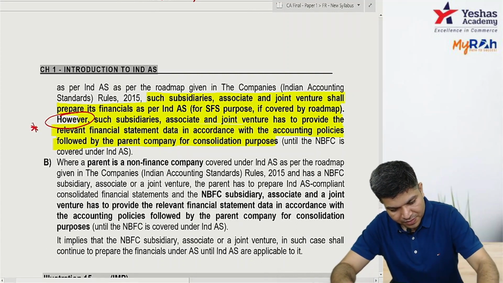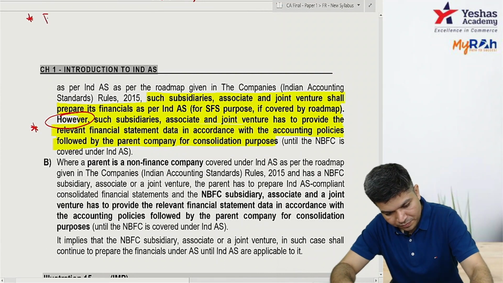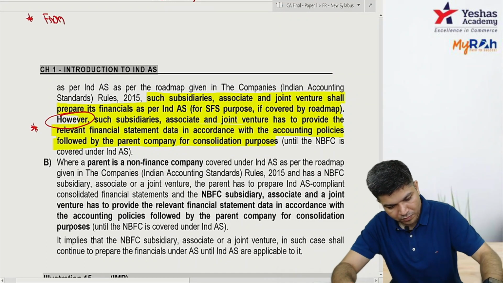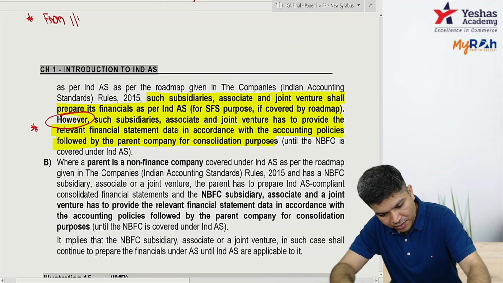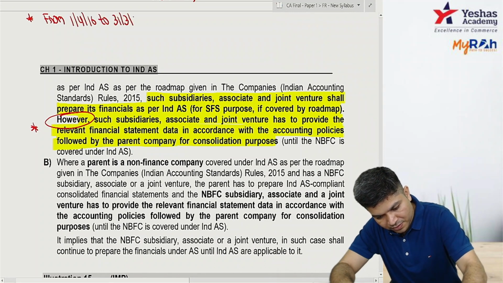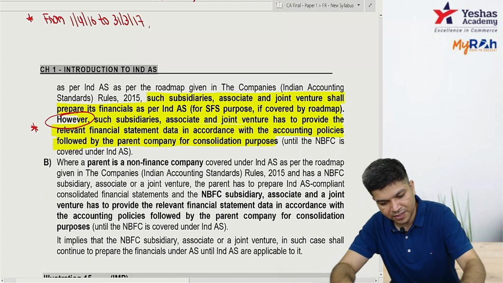I just put a star and I write down from 1/4/16 to 31st March 17, 18.